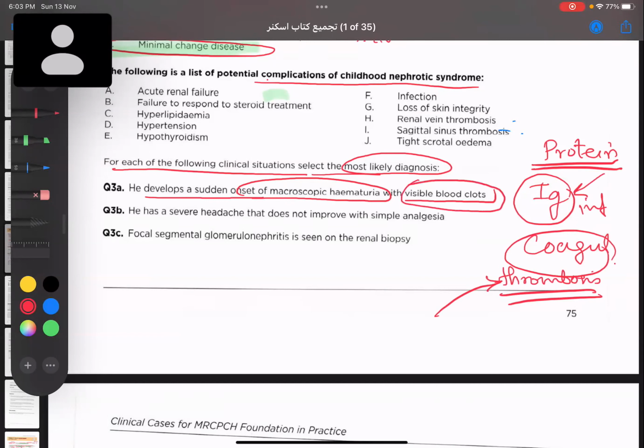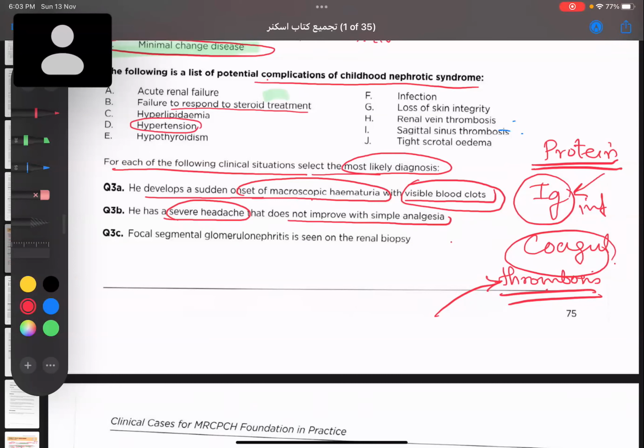This is usually seen in patients with renal vein thrombosis. So we can understand why this child with nephrotic syndrome developed renal vein thrombosis. Yes. Okay, because of loss of protein. Second one, child has severe headache that does not improve with simple analgesic. Now, from the given options, which one can cause headache? Renal failure, then we have failure to respond to hypertension. Okay, hypertension can cause. Okay, what else?